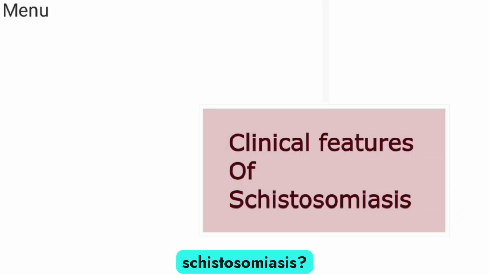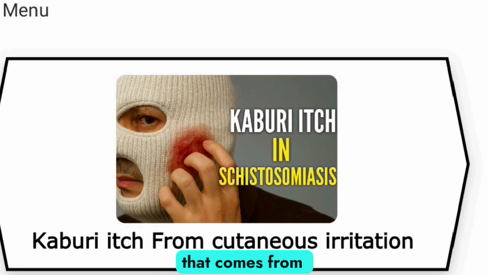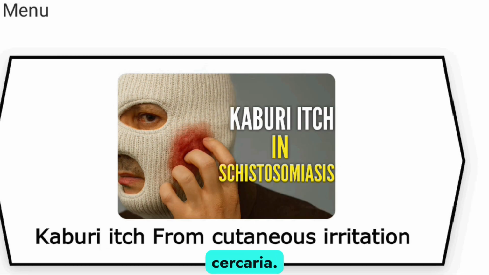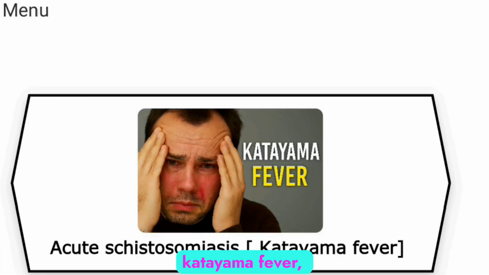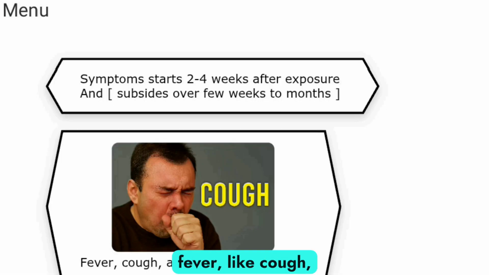Clinical features of schistosomiasis. How do you identify schistosomiasis? You have Kabure itch that comes from cutaneous irritation of cercariae. You have Katayama fever, which consists of various symptoms that you need to know about, like fever, like cough, like asthma-like symptoms that start 2 to 4 weeks after exposure and subside over some months.